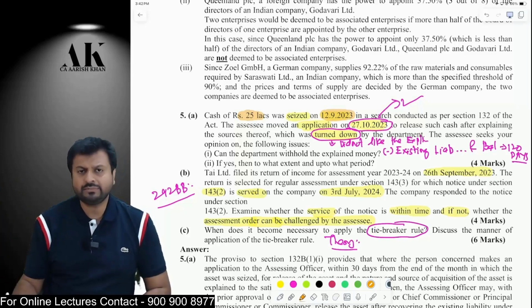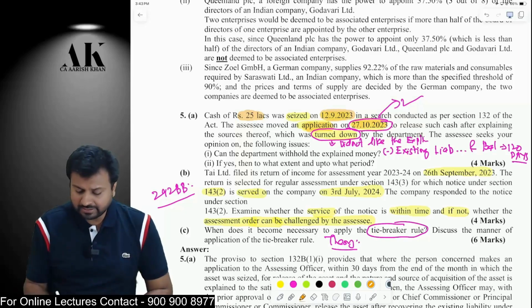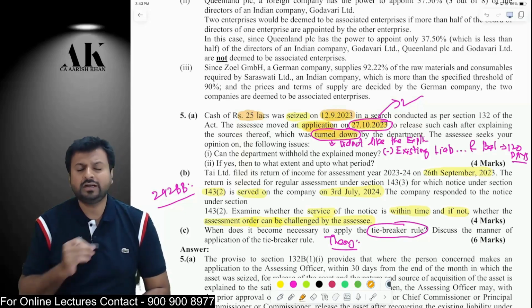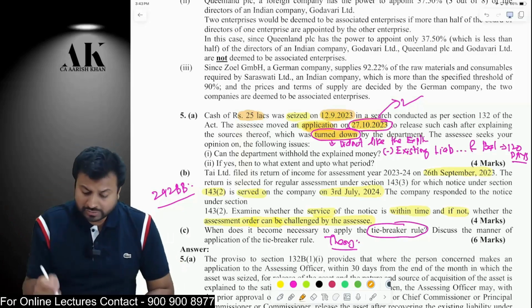So you went to the income tax department on 27th October for release of your assets, but the income tax department turned down your application. It means they did not consider your application and they said that we will not give you anything. Can they do so? Can the department withhold the explained money? Yes, why not? They can withhold the explained money. Yes, you have gone to the department on time.